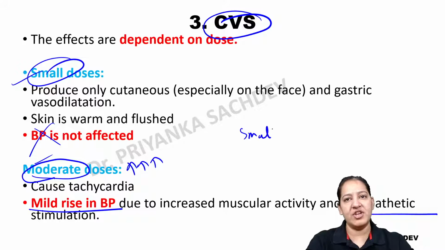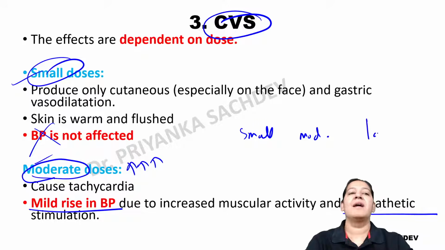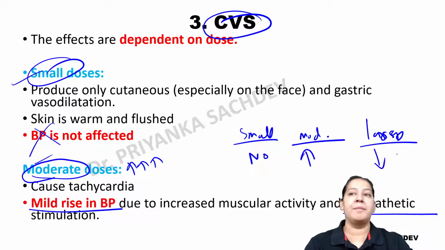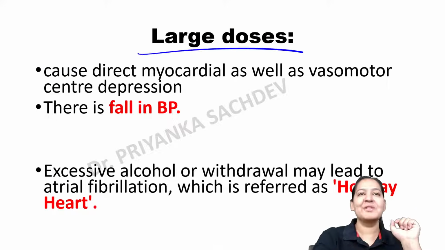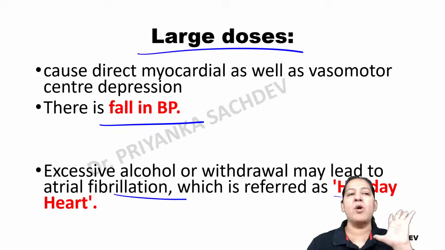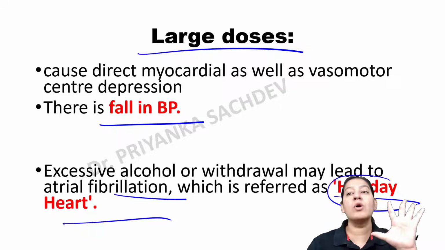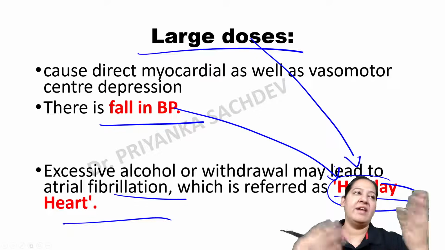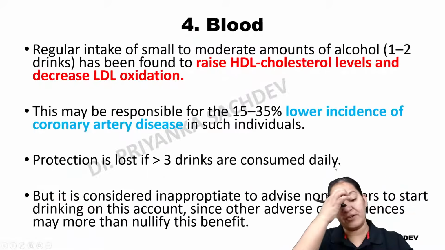Small doses, moderate doses, large doses: the action is different in each. Small doses have no effect on BP, moderate doses cause hypertension, a rise in BP, but large doses cause a fall in BP, hypotension. Because of the fall in BP, it can lead to atrial fibrillation. It is known as holiday heart. Whenever a person goes on holiday, he drinks too much alcohol, so a fall in BP can occur and various complications can occur. So that is the effect on CVS.